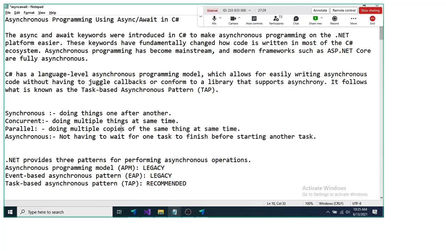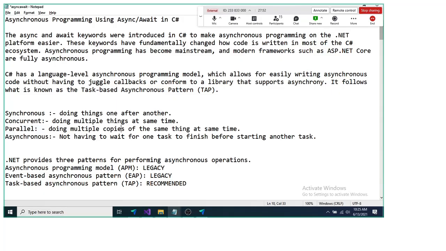Now to do asynchronous programming, .NET provides three patterns. The first pattern is the asynchronous programming model, APM. APM is the older option of performing asynchronous programming, so nowadays nobody uses it. We call it a legacy mechanism.